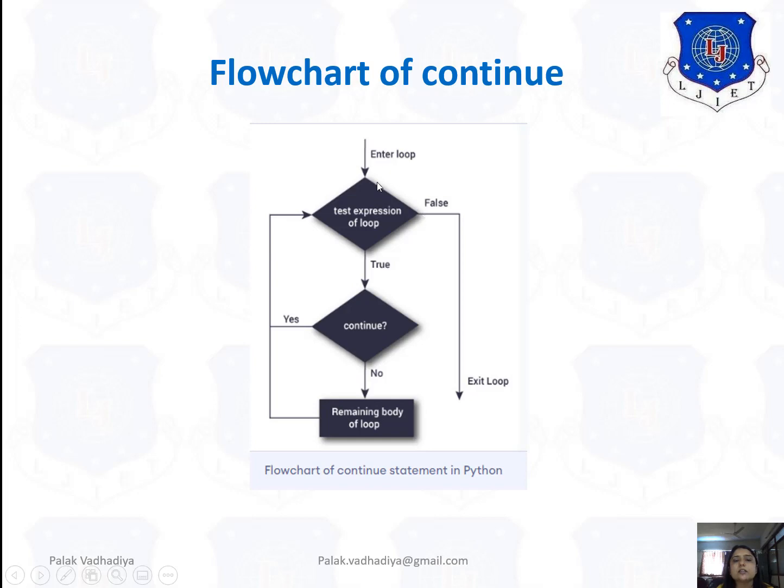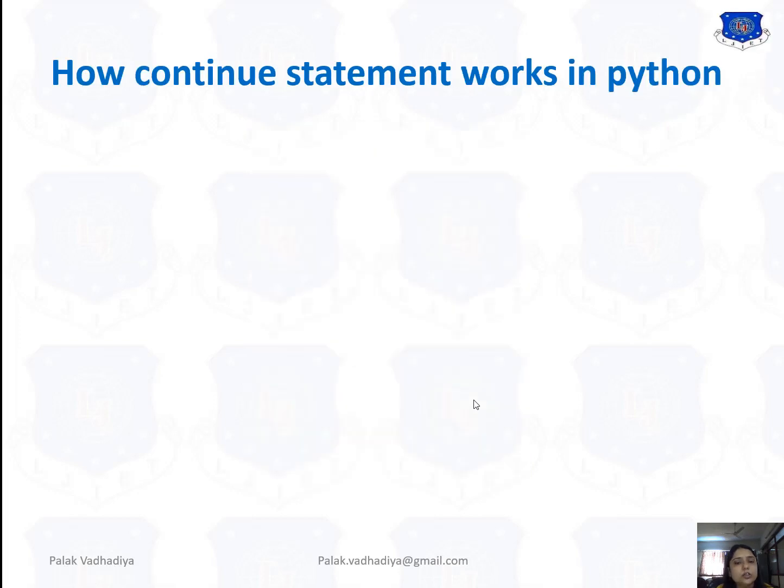Now the flow chart is here. First of all, this expression is evaluated. If it is true, then it will check continue. If yes, then again it will check this. And if it is no, then the remaining body of the loop is executed. And if this test expression is false, then it will simply exit from the loop.